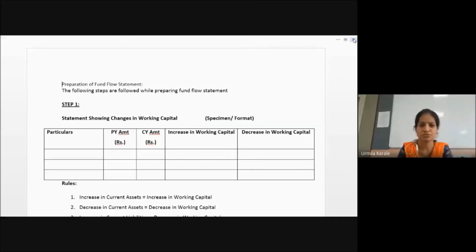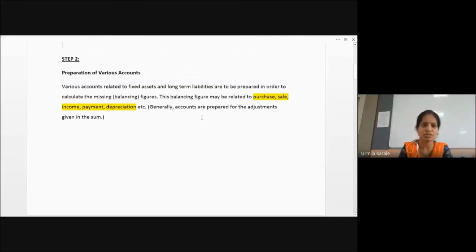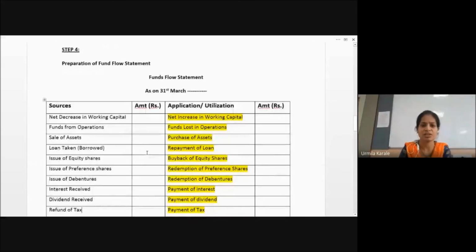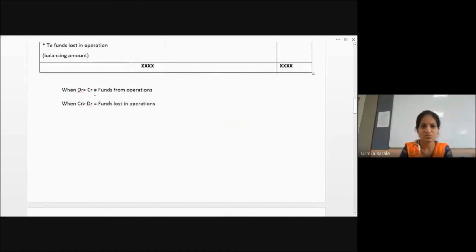Any doubt relating to the format? Step number 1 is very easy. Step number 2 is a bit difficult. For this, if you practice so much, if you write the correct details in this, I will ensure कि आपको ये और ये last का statement will give you more marks, right? You can see here, when debit side is more, funds from operation you get; when credit side is more, funds lost in operation you will get.